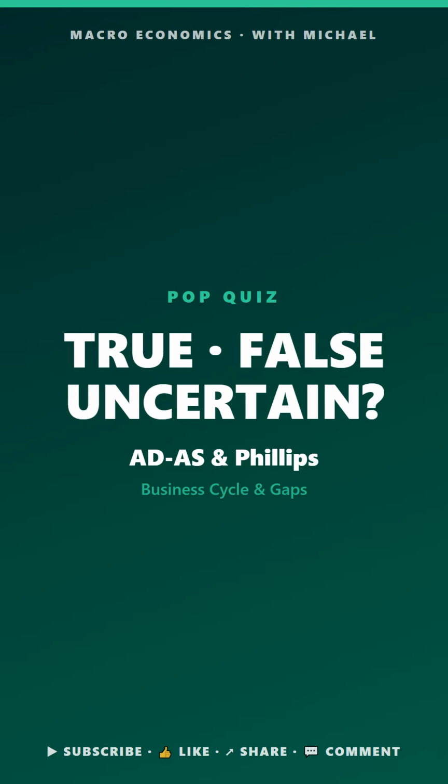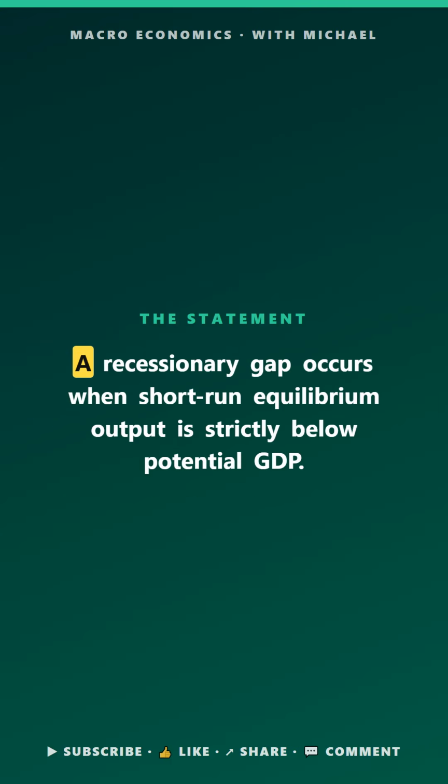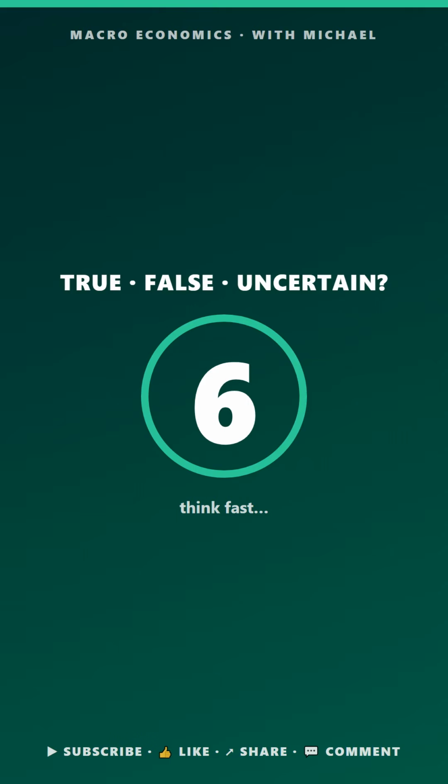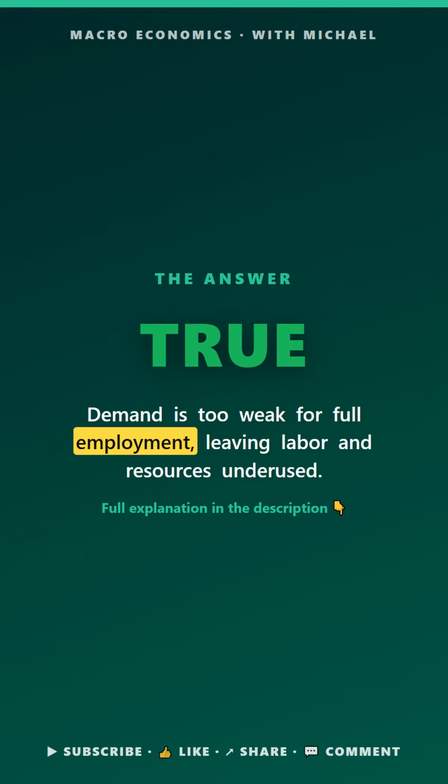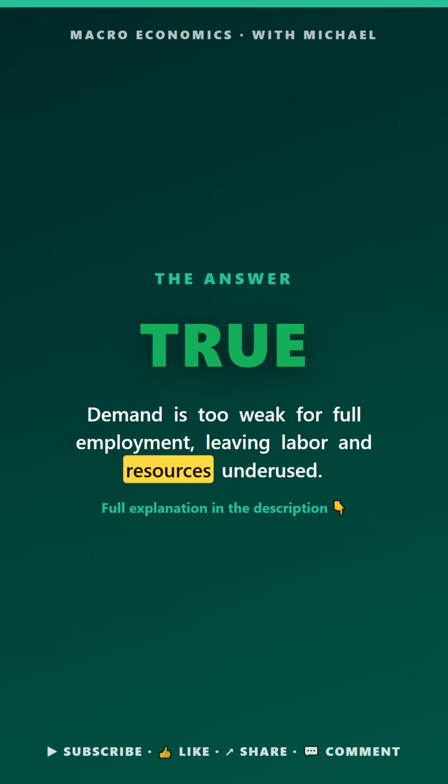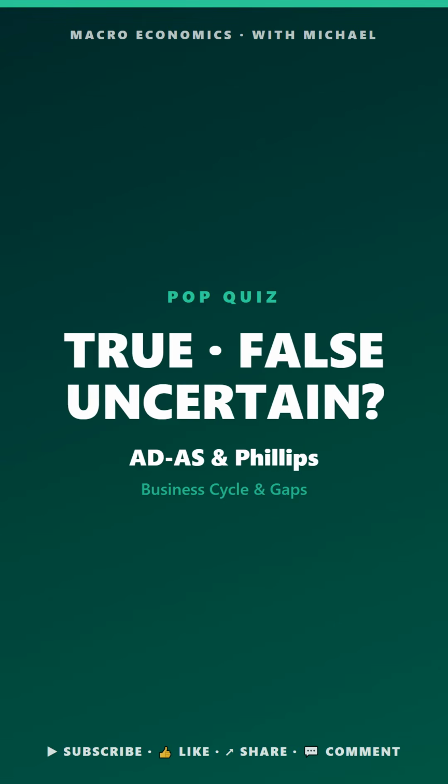Macro pop quiz. ADS and Phillips. True, false, or uncertain. A recessionary gap occurs when short-run equilibrium output is strictly below potential GDP. The answer is true. Demand is too weak for full employment, leaving labor and capital idle.